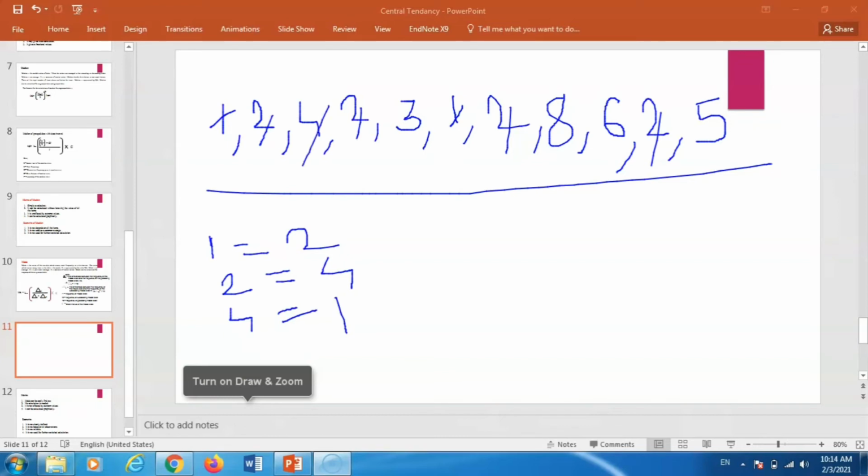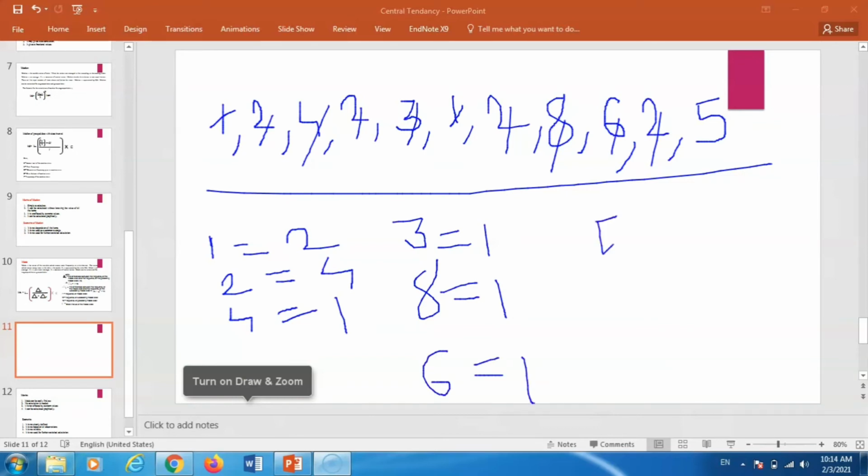Then the value 3 also occurs only 1 time, and 8 also occurred 1 time, and value 6 also occurred 1 time, and the remaining number 5 occurred 1 time.